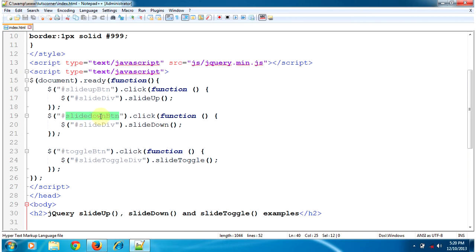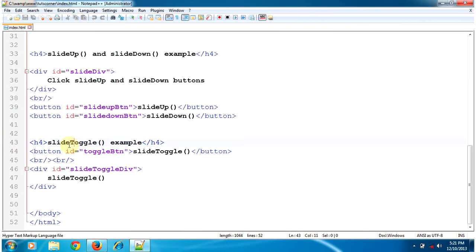On the click event of the slideDownBtn, we will call the slideDown function to slide down the div with ID slideDiv. This is the ID of the div and this is the ID of the button. This is the slideDown function.